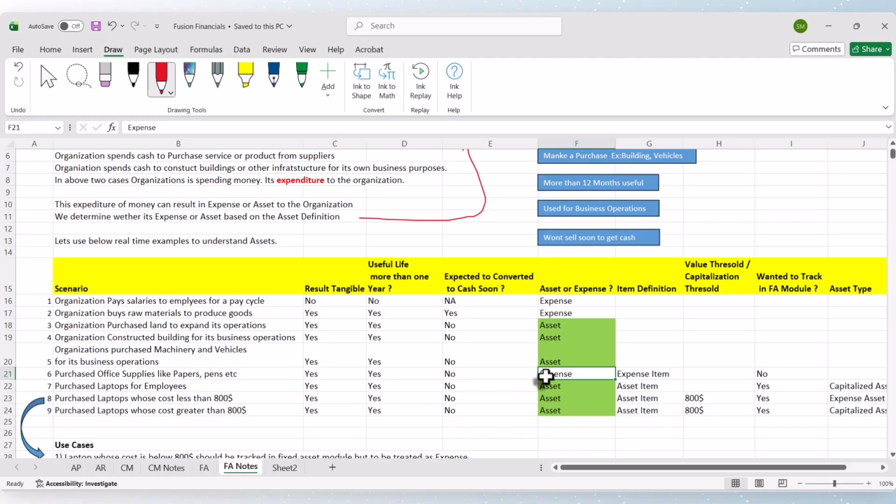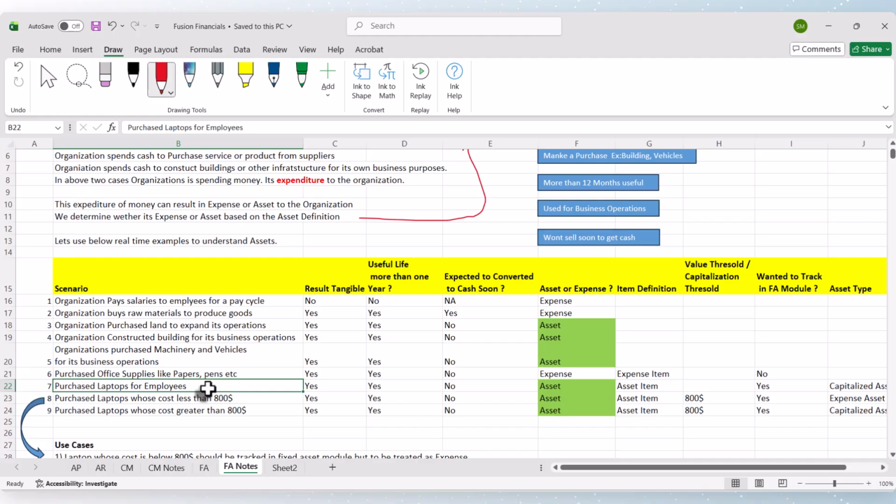So in the real process we can ask, how will you determine that they are expense even though they are satisfying these conditions? It's at item level. When we create a master item, let's say for pens and papers, if you define that item as an expense item, then when we receive those items they will be accounted as an expense and go into expense accounts. That's how it goes to GL and books.